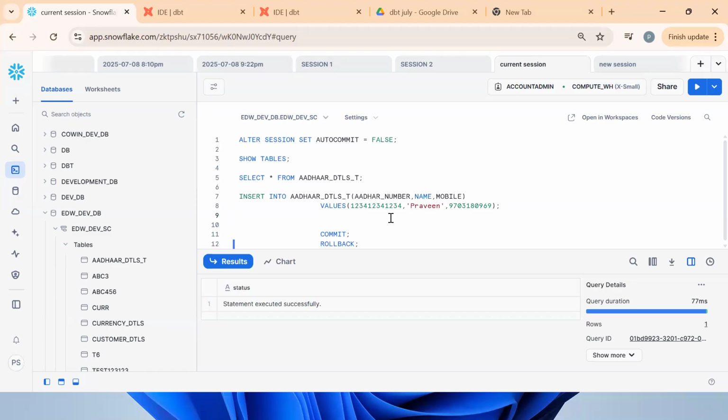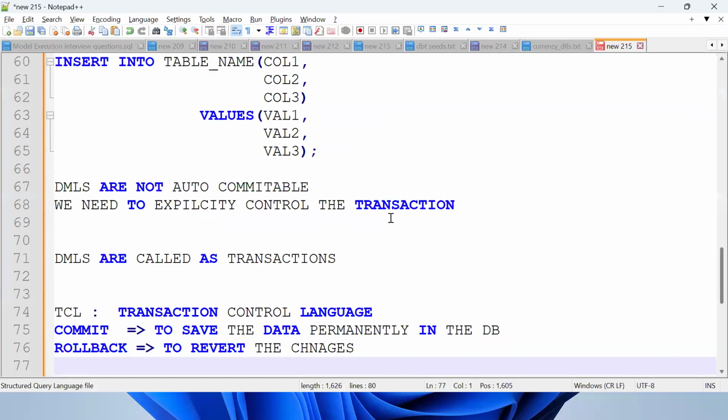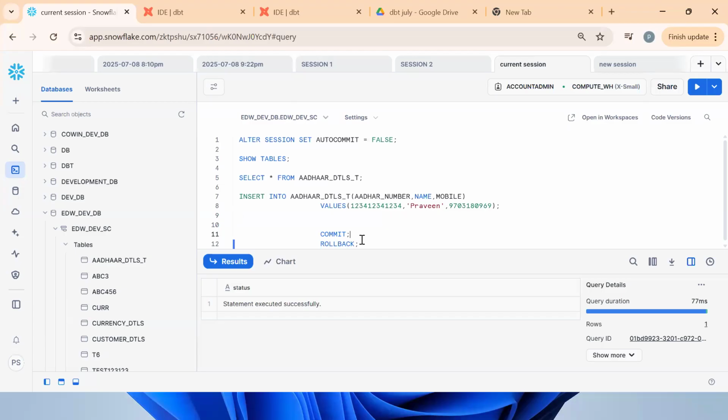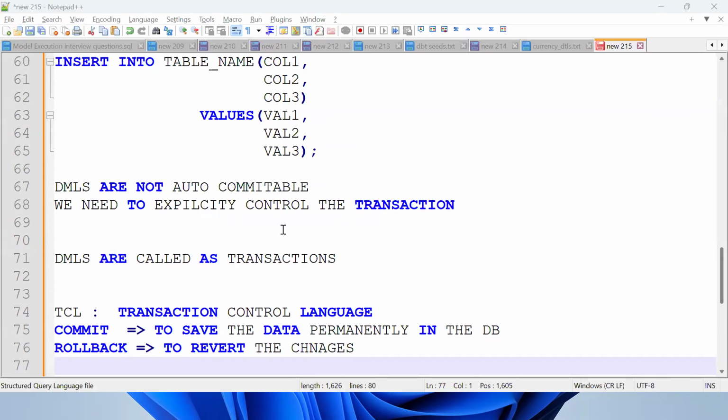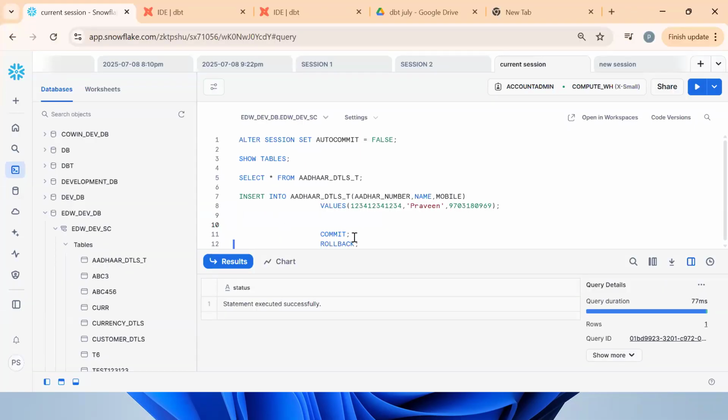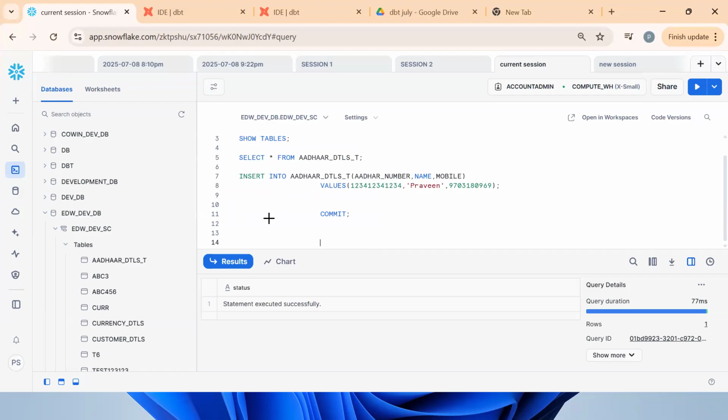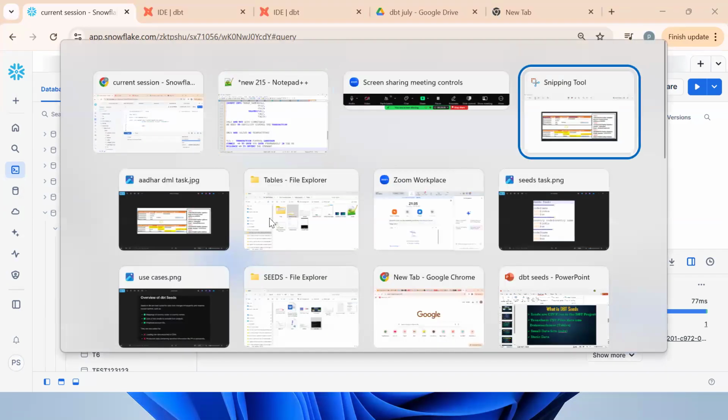Any doubts, anyone, so far? Praveen, could you please come back to the rollback? I did not understand. Your voice is low. Go ahead. What exactly is the concept of rollback? Once I explain, I'll tell you. As of now, I focus on commit: the data will be stored permanently in a database table. I'll explain all that.